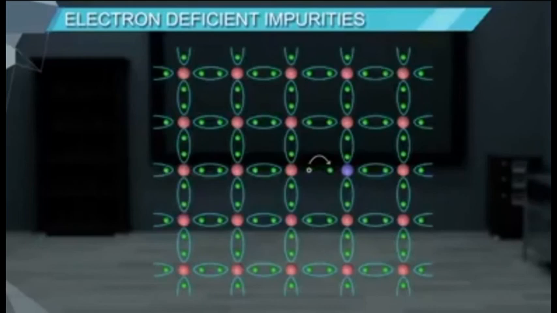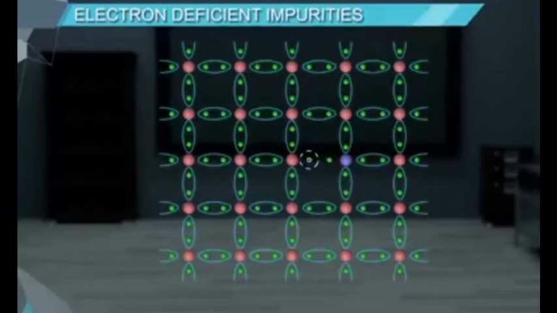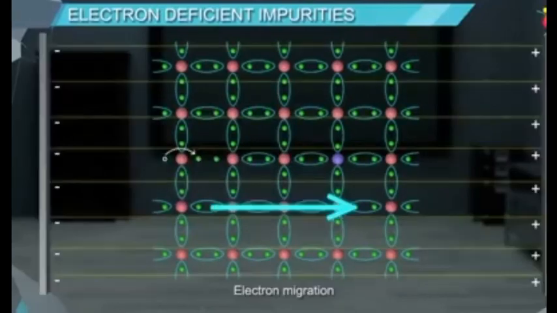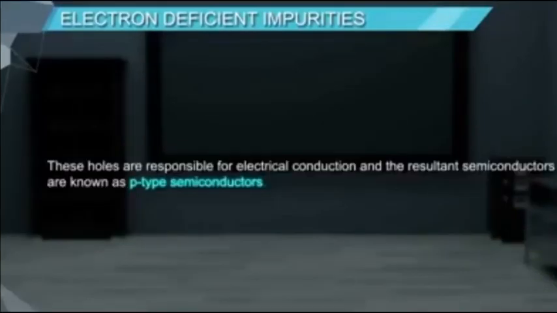To fill this hole, an electron from a neighboring atom migrates and goes to the hole, so that it creates a vacancy or hole at its original position. Now when an electrical field is applied, these negatively charged electrons fill the hole and migrate towards the positive electrode, while holes migrate towards the negative electrode, and these holes are responsible for increasing the conductivity of the semiconductor, and such type of semiconductor is called P-type semiconductor.